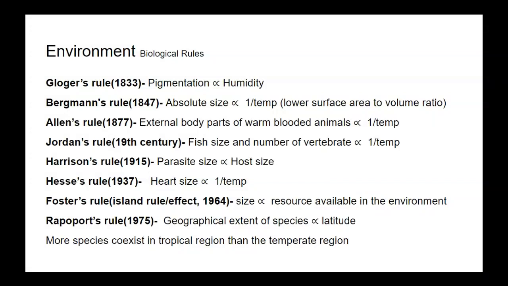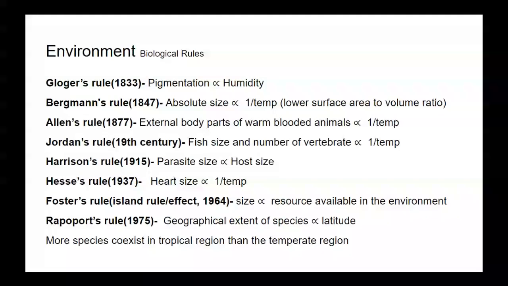This rule is also known as the Island rule or island effect. And as per this rule, size is directly proportional to resources available in the environment. It has nothing to do with temperature, but it is the availability of resources in the environment.